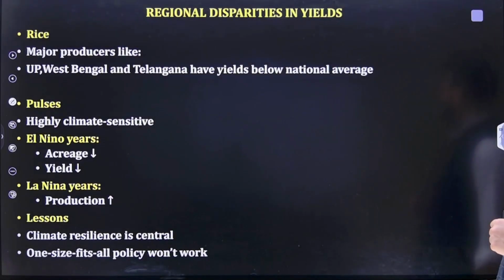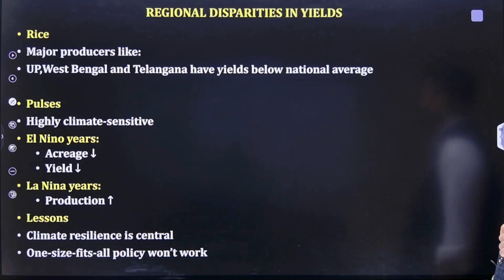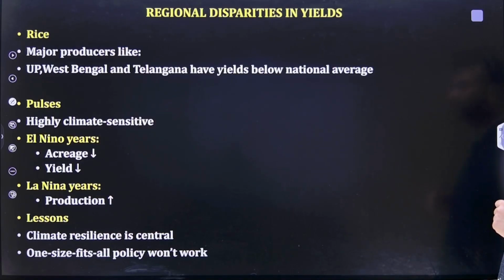Then if we talk about regional disparities in India, for rice, major producers like UP, West Bengal, and Telangana have yields below the national average.